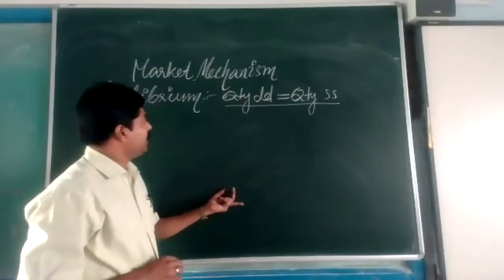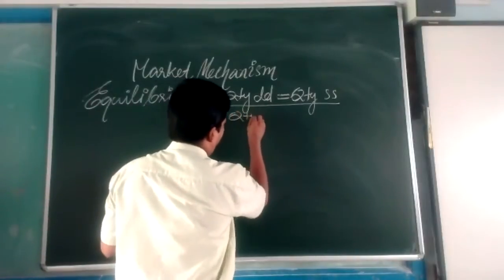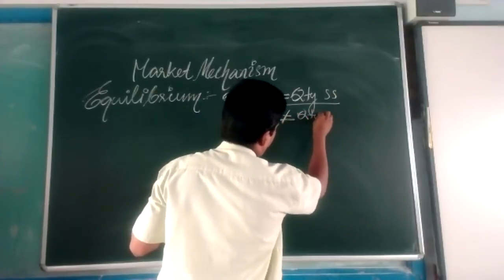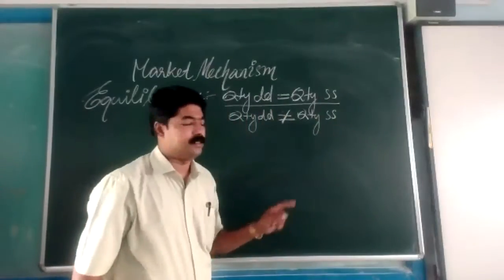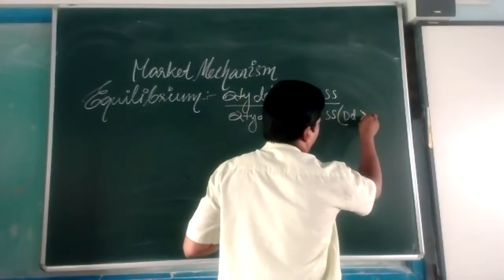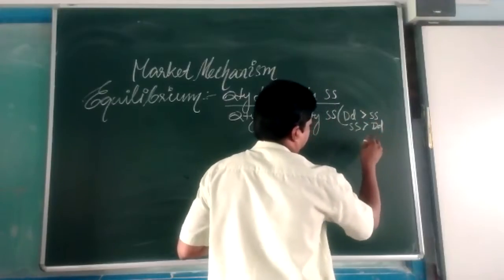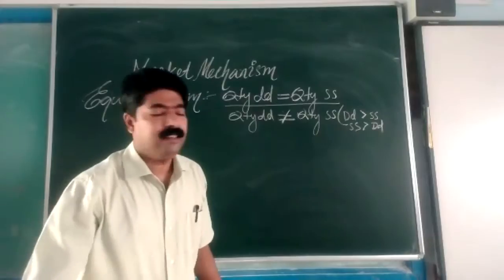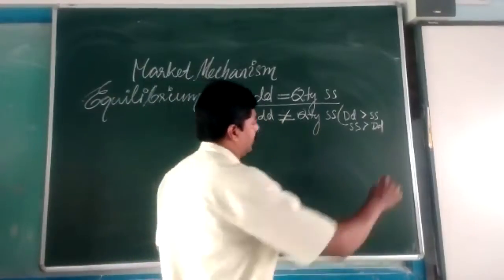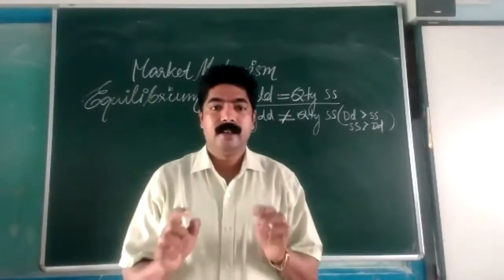Disequilibrium is the situation where the quantity demanded is not equal to the quantity supplied. Demand can be greater than supply, or supply can be greater than demand. Such a situation in a market is known as disequilibrium.